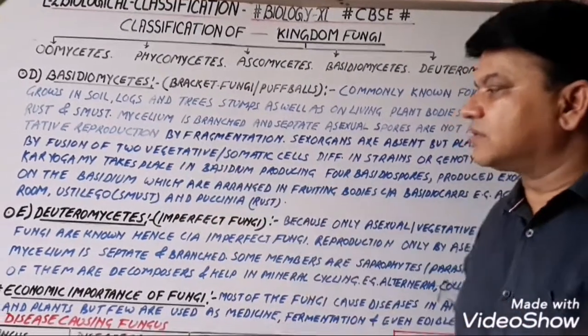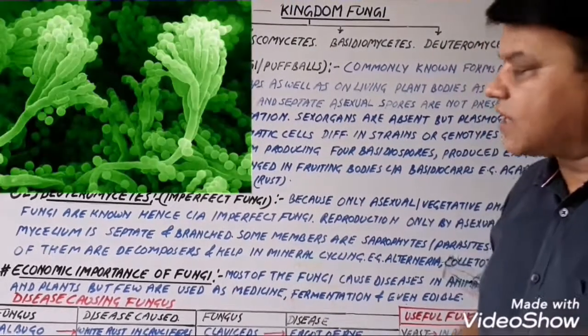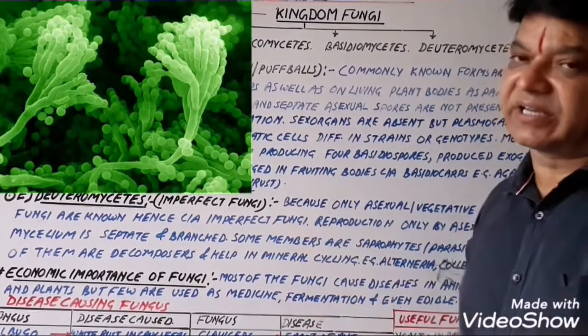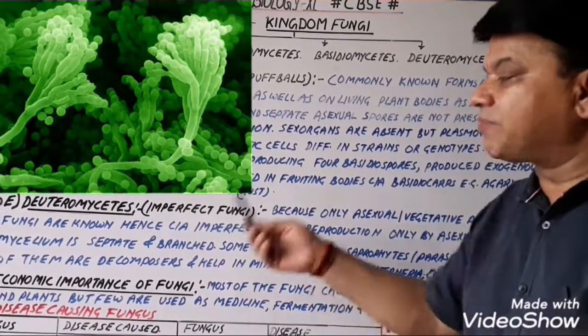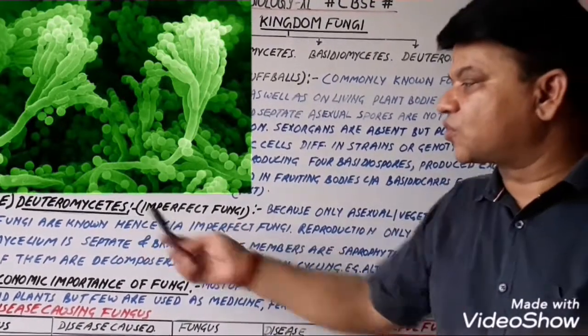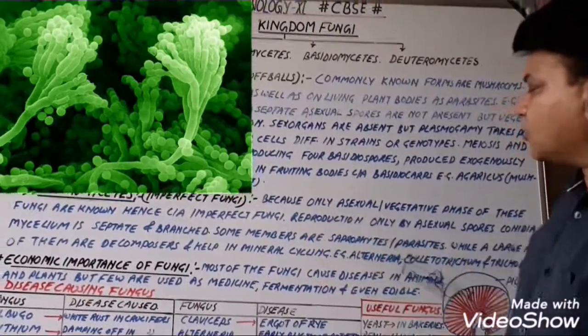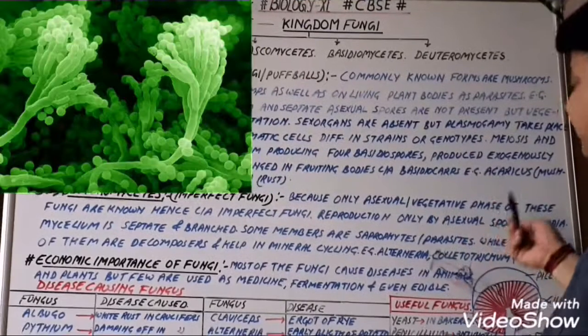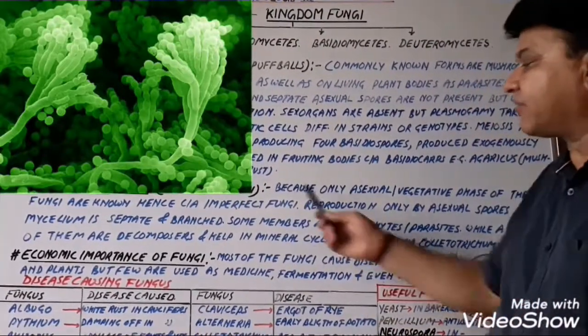Now, the next class, that is Deuteromycetes. These are also known as imperfect fungi. One more important question: which group of fungi is known as imperfect fungi? That is Deuteromycetes, because only the asexual or vegetative phase of these fungi is known, hence they are called imperfect fungi.